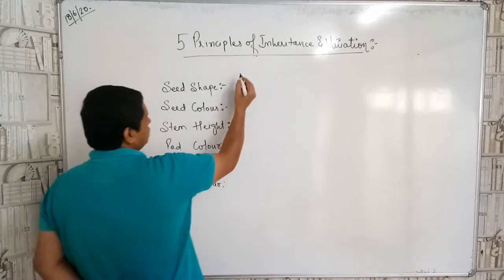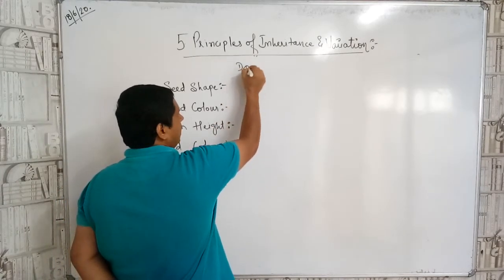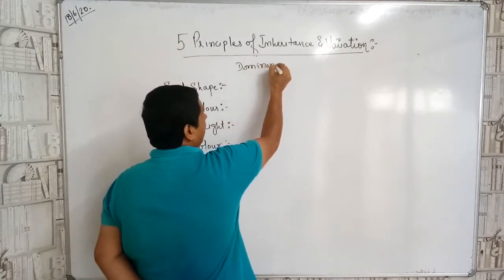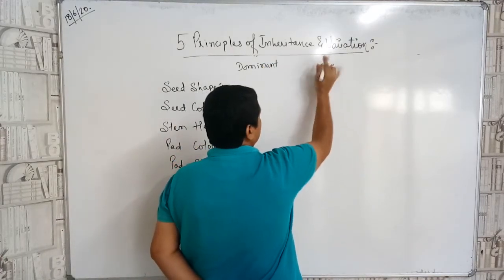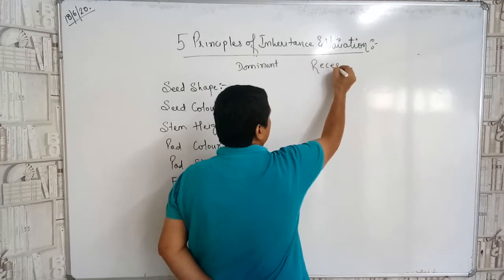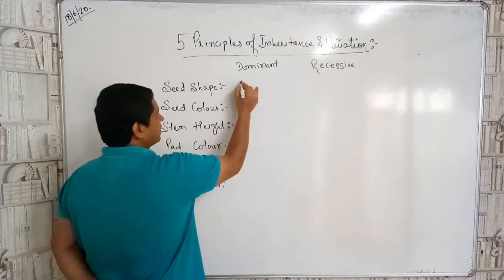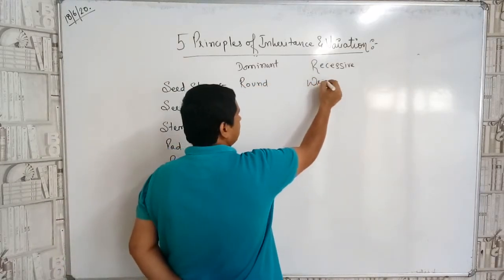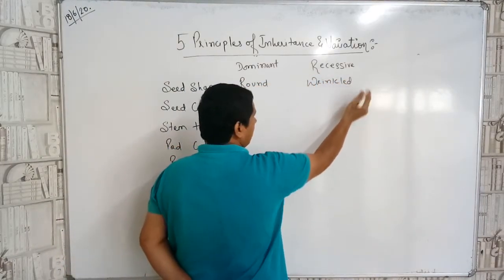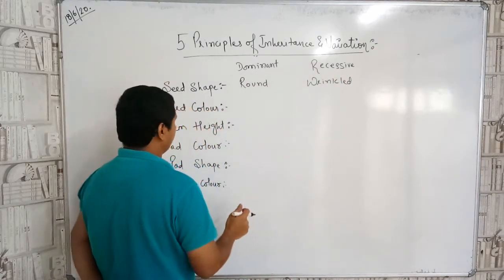Now, for each trait there are two contrasting characters. One is the dominant and the other one is the recessive. So the seed shape was round, dominant, whereas its contrasting character is known as the what, children? Wrinkled. What do we mean by dominant and recessive? We will study later on in this video lecture.